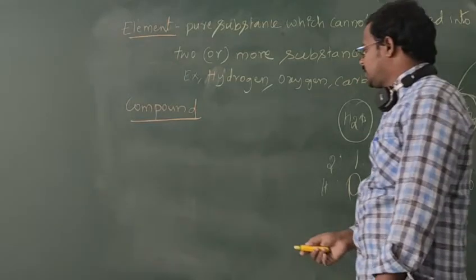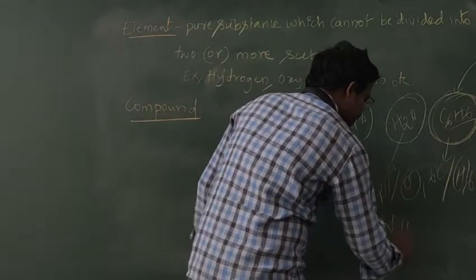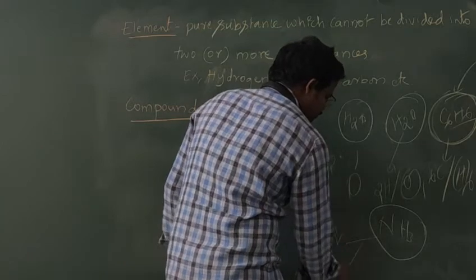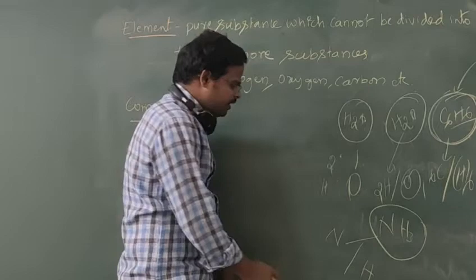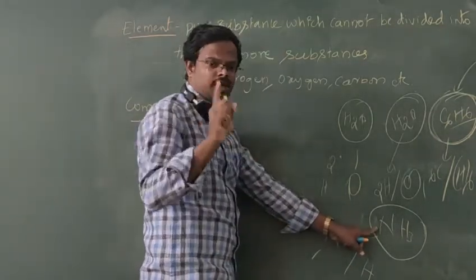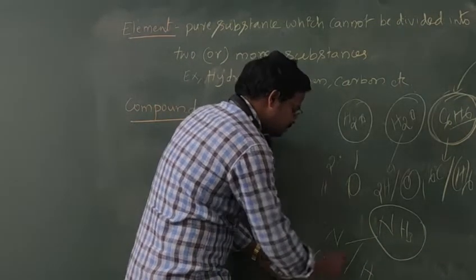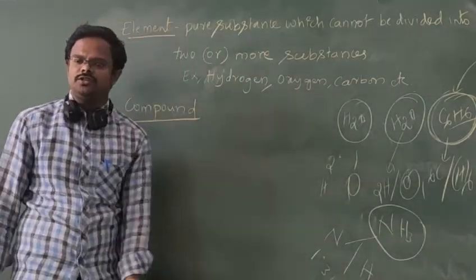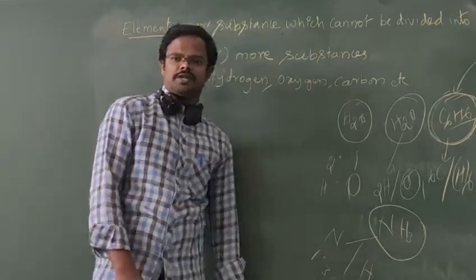Suppose if you take NH3, ammonia. To form ammonia, 2 elements are must: nitrogen and hydrogen. If you take one NH3 compound, 1 nitrogen is must, and 3 hydrogens are must. So the ratio is 1:3. The nitrogen to hydrogen ratio is 1:3. So that is the compound's existence.